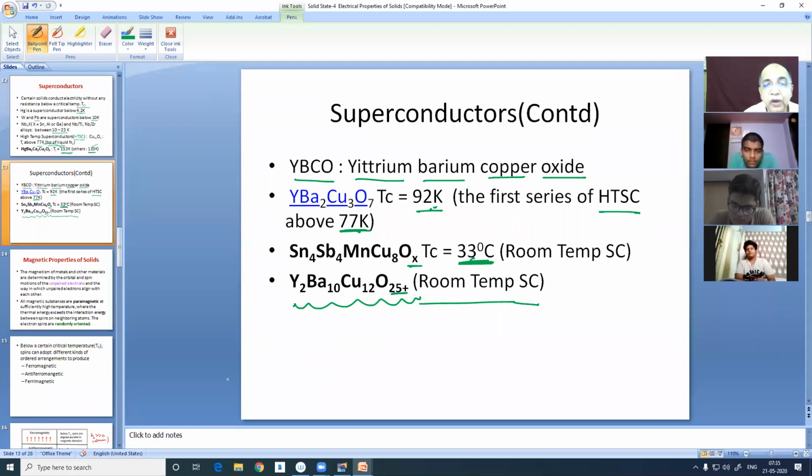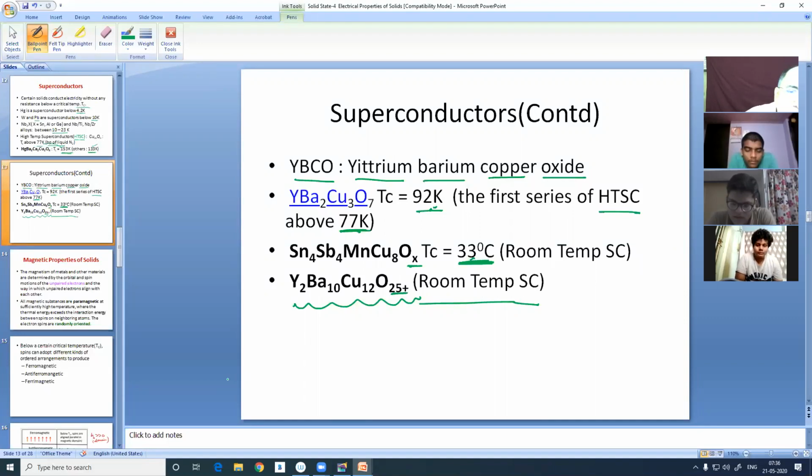So this is all about superconductors, and the bottom line is every solid can be a superconductor. Every metal can be a superconductor at 0 Kelvin. At 0 Kelvin, all the electrons from the valence band come to the conduction band and they conduct. But every solid has its own critical temperature, below which it acts as a superconductor.